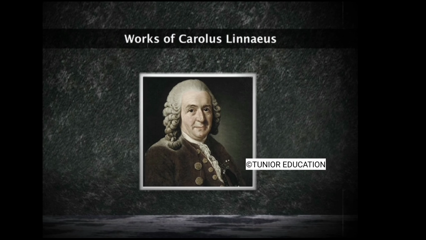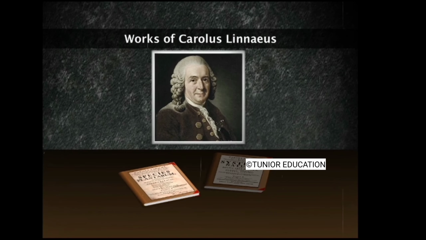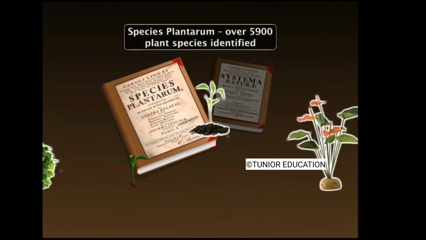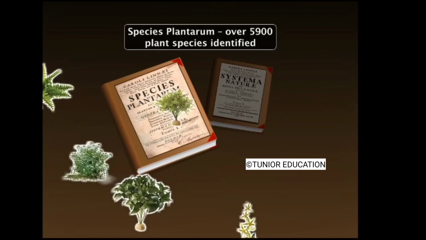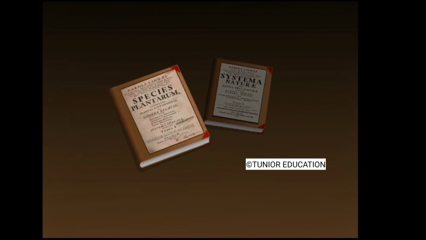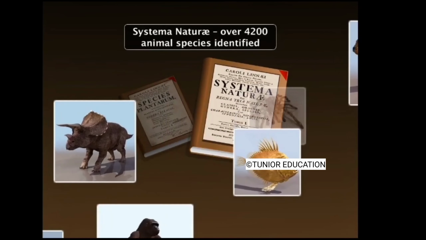Carolus Linnaeus, known as the father of taxonomy, published books such as Species Plantarum and Systema Naturae, which form the basis of modern taxonomy. In his publication Species Plantarum, Linnaeus described over 5,900 plant species. And in Systema Naturae, he described and named over 4,200 animal species.